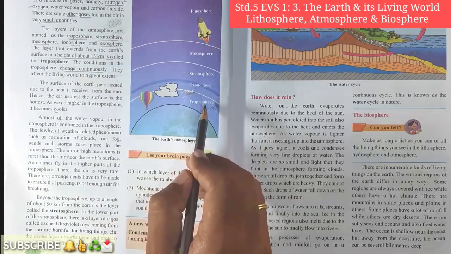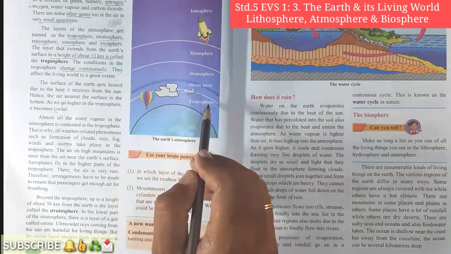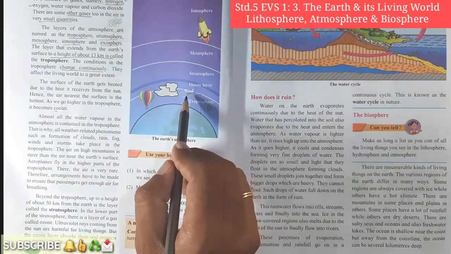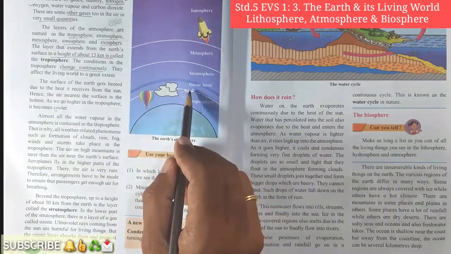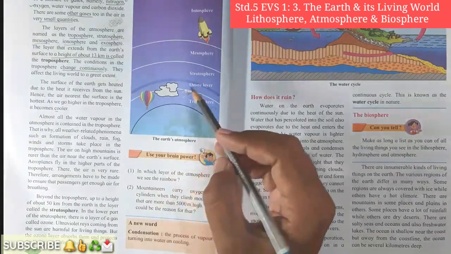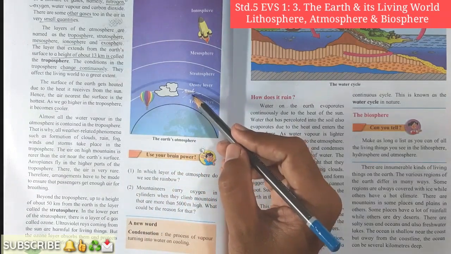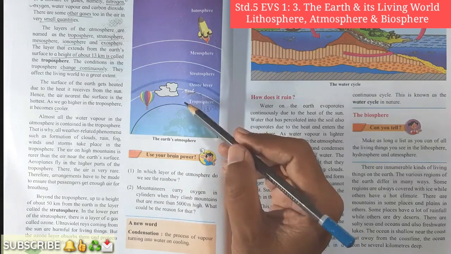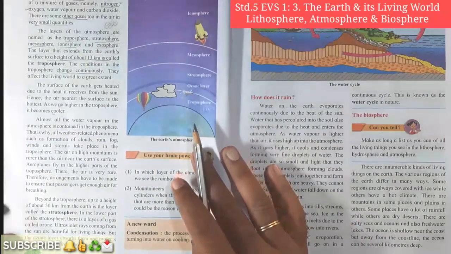So we should make arrangements of oxygen so that the passengers in the aeroplane get enough air for breathing. Yes, so we see in the aeroplanes there are oxygen masks. Okay student, have you understood now? Very good. Now let's move forward.